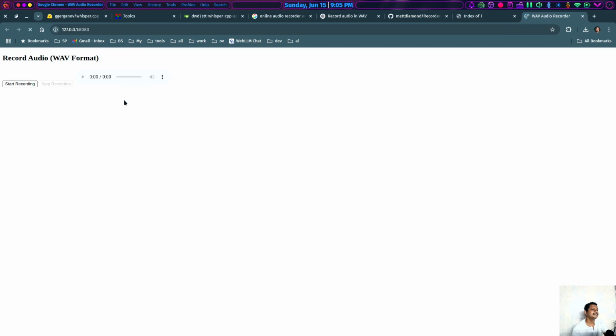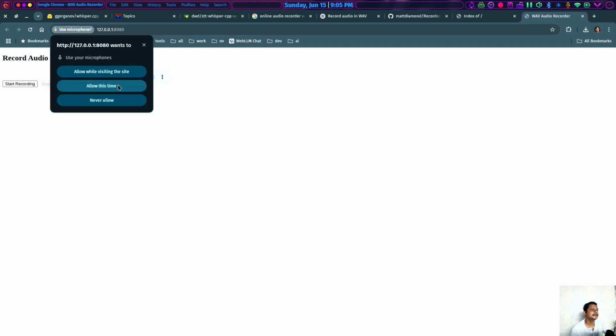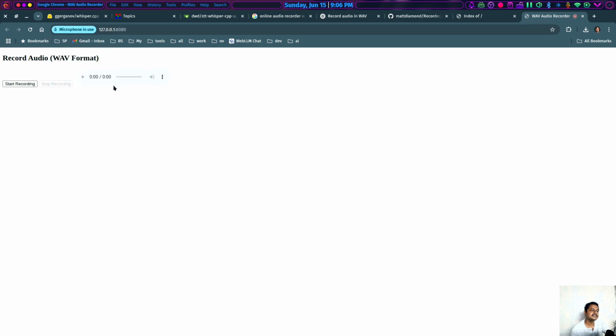I think now it is available, but I was wondering whether it will allow the hardware access. It is getting access from localhost. See, 127.0.0.1, that is the IP of localhost. That is the reason why the hardware access is coming. Let's check the audio recording. Hello. I don't think the audio recording is working.